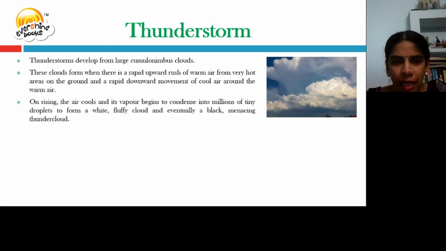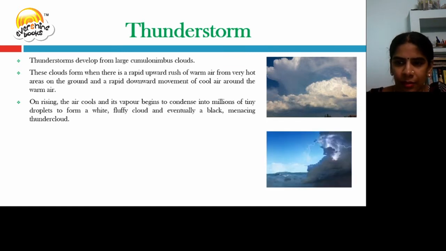On rising, the air cools and begins to condense into droplets to form white fluffy clouds and eventually a black menacing thunder cloud. In the picture you can see white fluffy clouds along with the black menacing thunder cloud. We call this a cumulonimbus cloud.